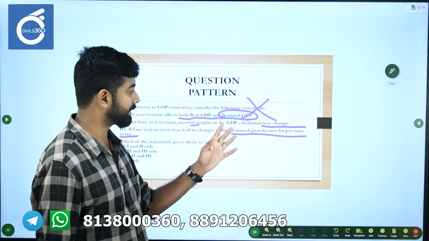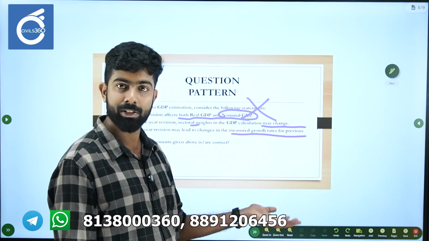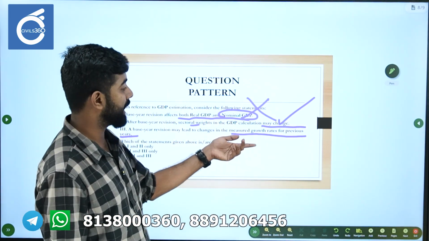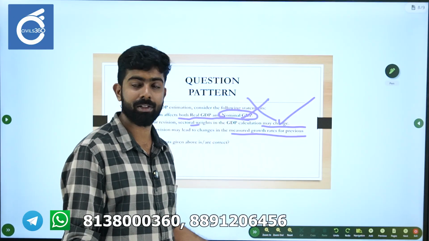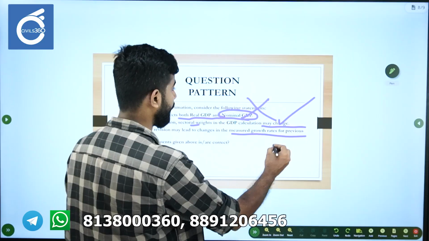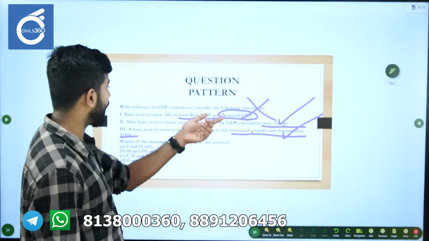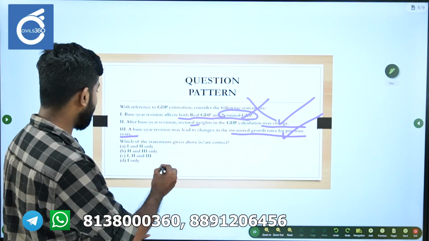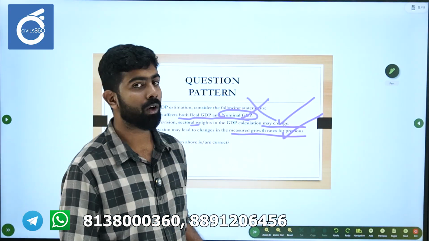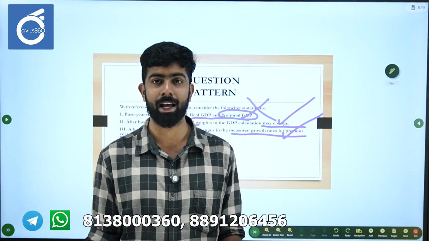After a base year revision, sectoral weights obviously can change because it is going to use recent data. Yes, base year revision may lead to changes in the measured growth of previous years, obviously, because we are now going to be using the new base year. So this is also correct. If you know that the first one is wrong, you can immediately reach option B as the answer. So please study the concept of base year carefully.